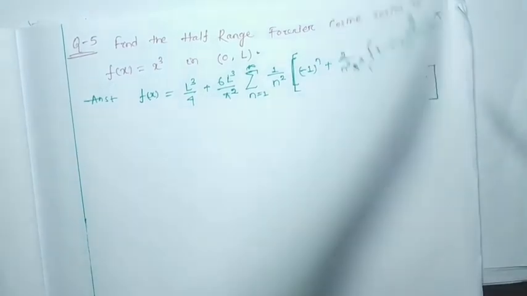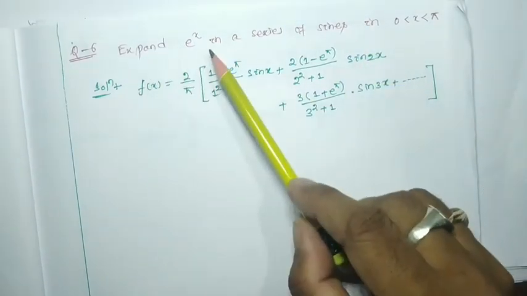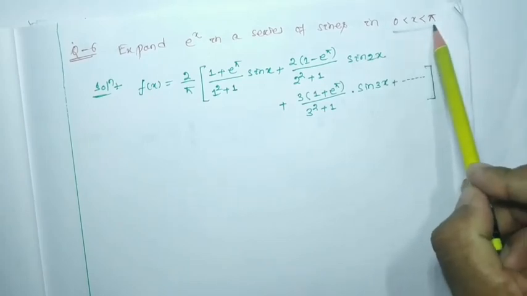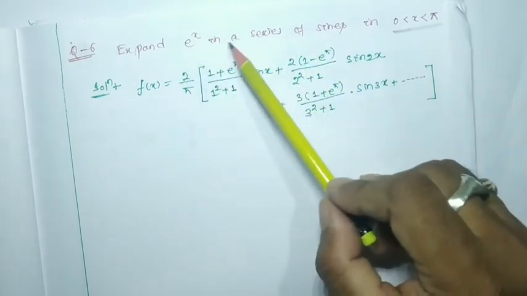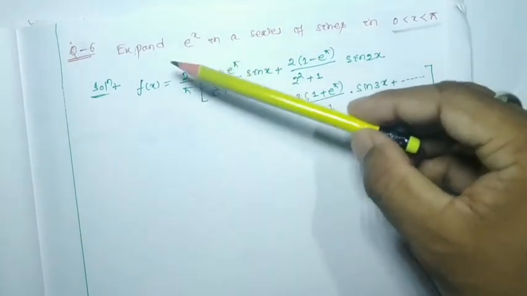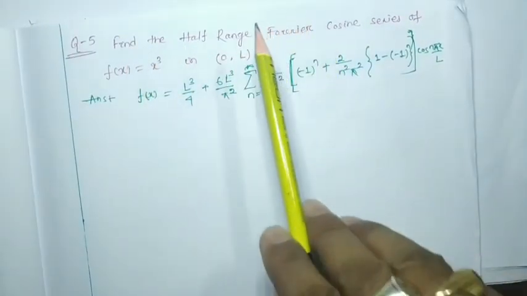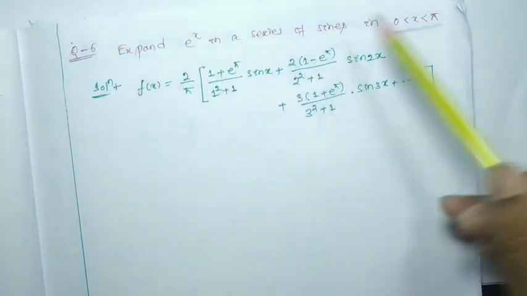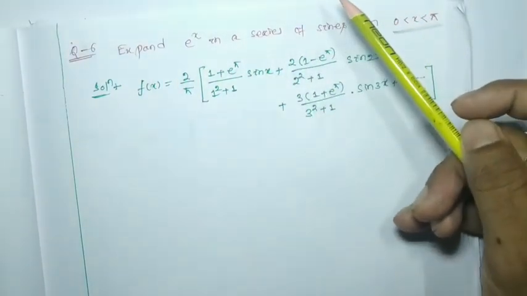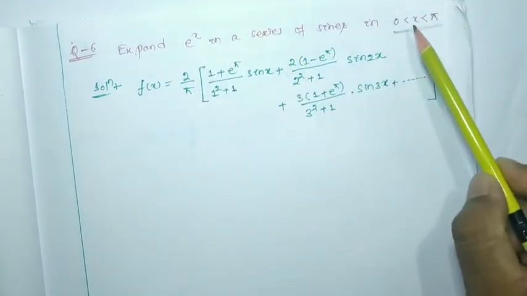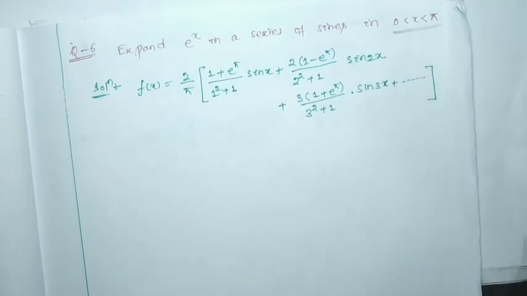This is one question. Another question is: expand e to the power x in the series of sines or cosines in the range 0 to pi. See, this is the question. This question's language is different. Here it is written that the half range Fourier series you have to find out, but here it is not written anything about a half range series. Here the question asks just to expand e to the x, the range is 0 to pi. That means this question indicates that you have to find out the half range series.